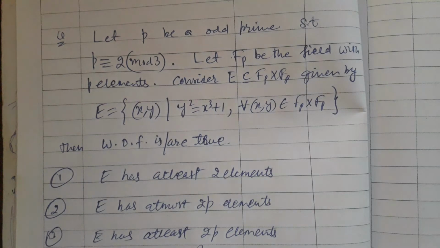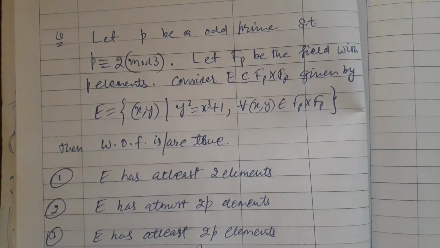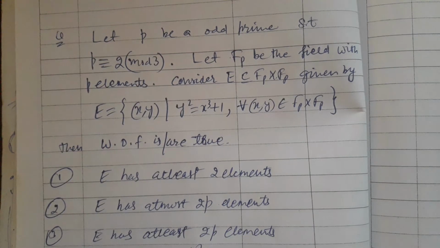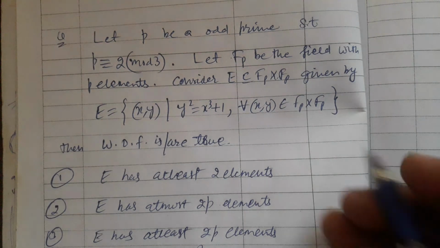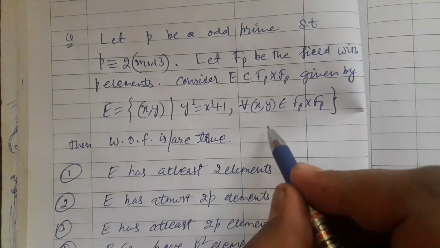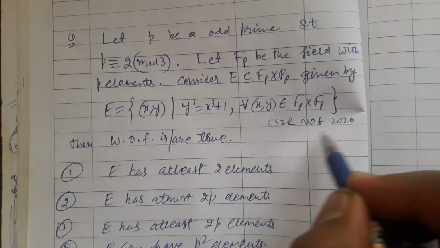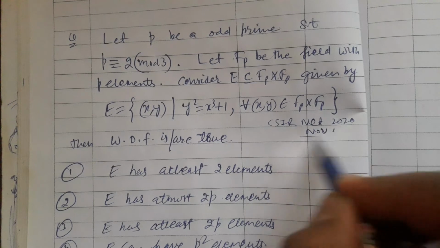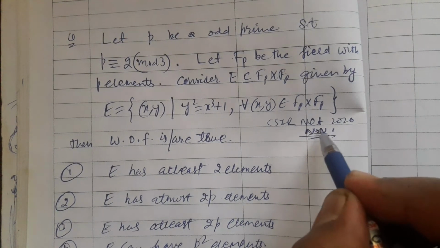Today let us discuss the problem which was asked in CSIR NET November 2020. This question is taken from the pure mathematics portion. The exam was postponed because of the COVID-19 pandemic.